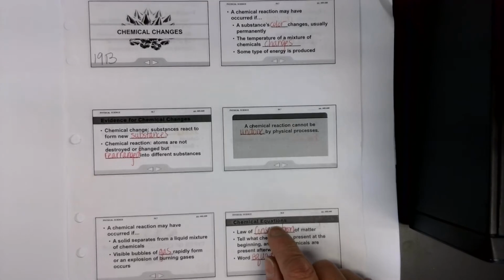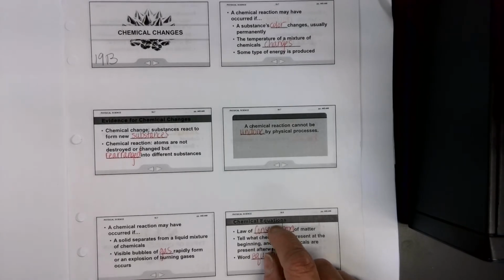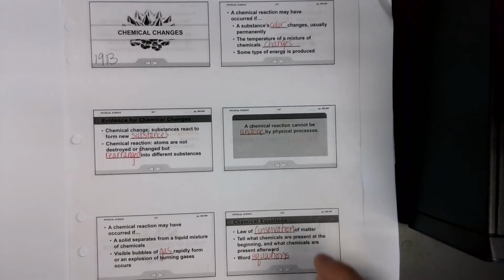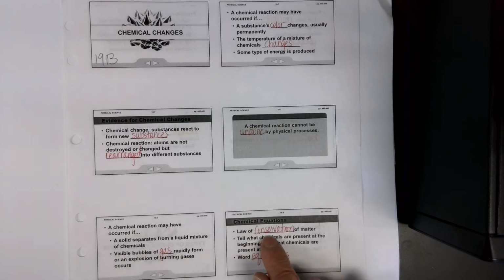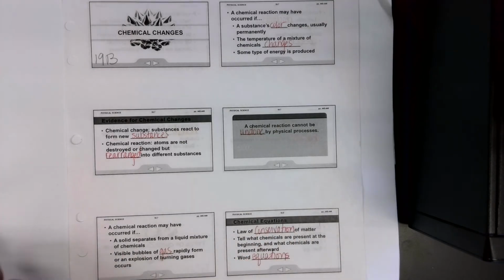In order for us to write properly a chemical equation, we need to think about it like this. We're writing what's happening in real life. We're not just writing what we think takes place. I mean, I guess we could do that, but we would need to write it in a way that's logical. It has to follow the law of conservation of matter, right?